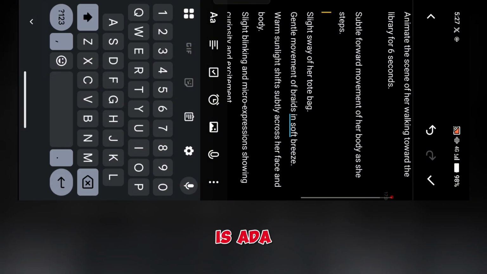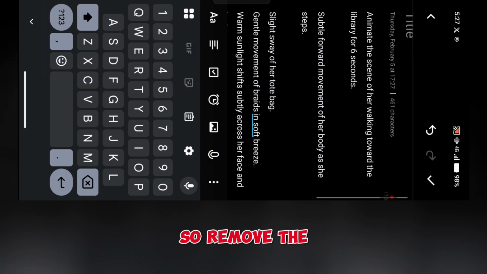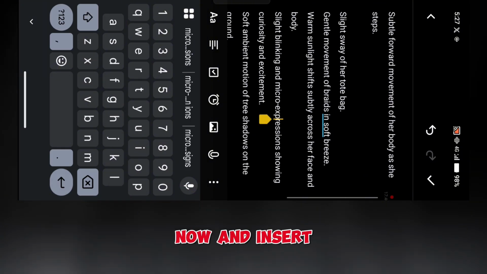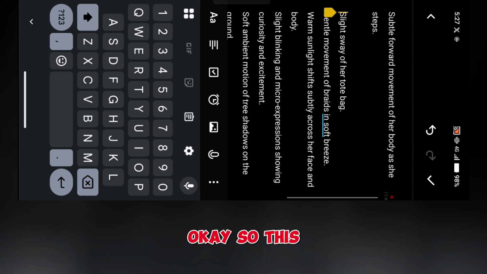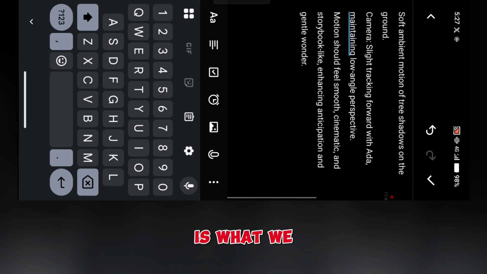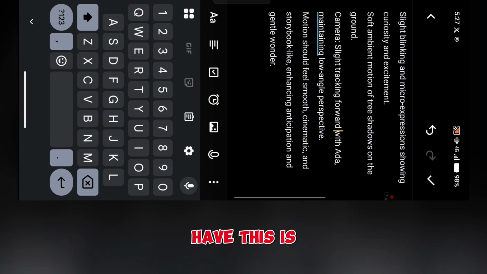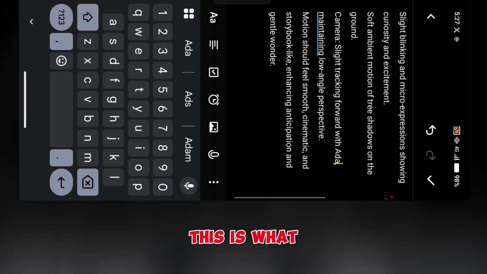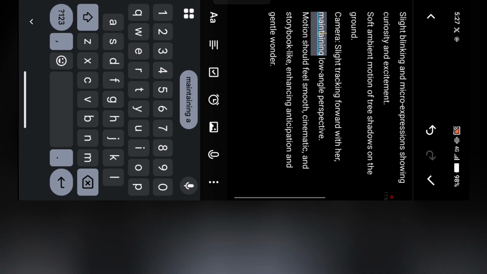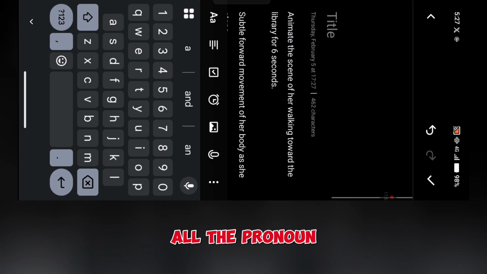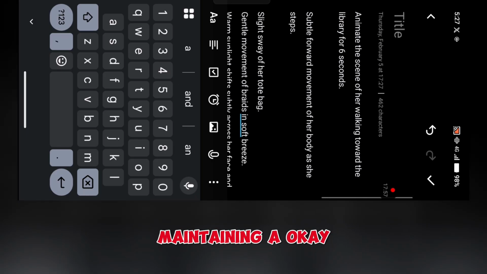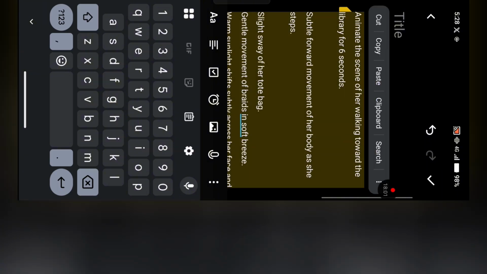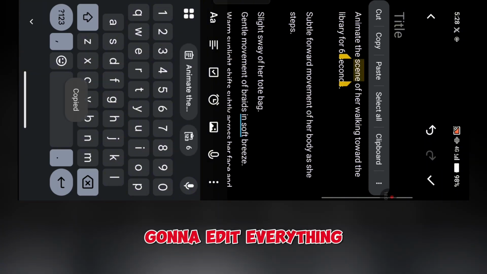Grok doesn't know who Ada is, so remove the name and insert a pronoun. So that is how you are going to edit everything.